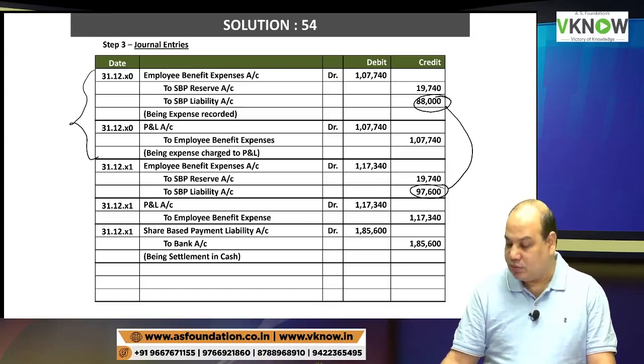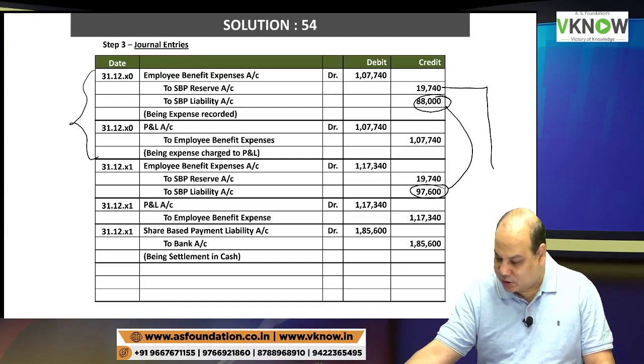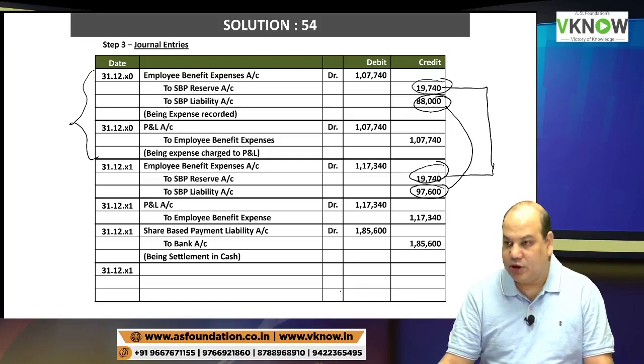But there is a small account which is still open. This SBP reserve account, total balance lying in this account 39,480. Now the SBP is settled. So SBP reserve will be transferred to general reserve.